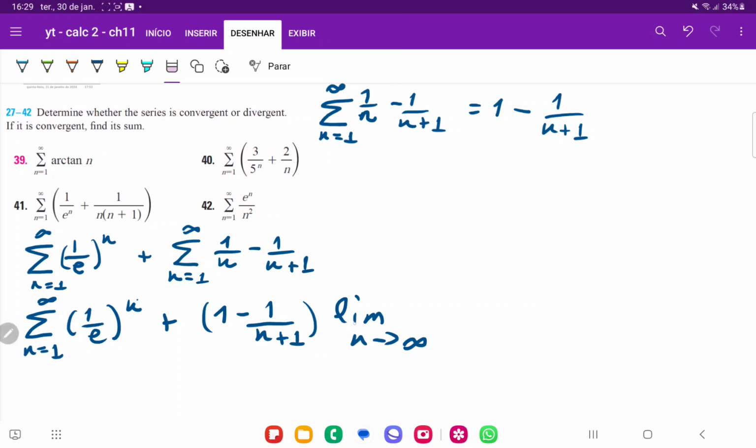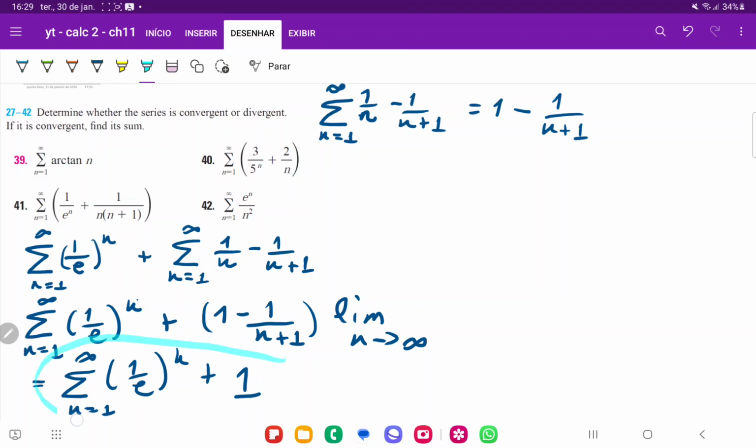If we take this limit as n approaches infinity, what we're going to have here is the sum from n equals 1 to infinity of 1 over e to the power of n, plus the limit as n goes to infinity of 1 minus 1 divided by infinity, which is 0, so just plus 1. So we have simplified this whole thing into this series.